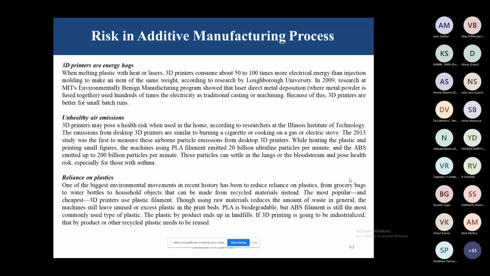The most popular and cheapest 3D printers use plastic filaments. Although using this raw material reduces the amount of waste in general, the machines still leave unused or excess plastic on the print beds. PLA is biodegradable, but ABS filament is still the most commonly used type of plastic. The plastic byproducts end up in landfills, so if 3D printing is going to continue like that, byproducts or other recycled plastics need to be reused many times. There are also some IP and licensing problems.